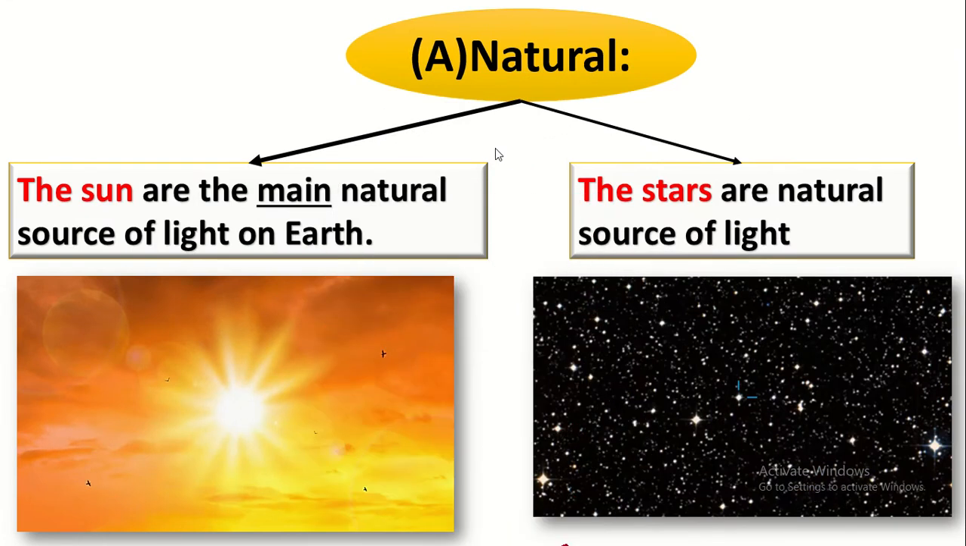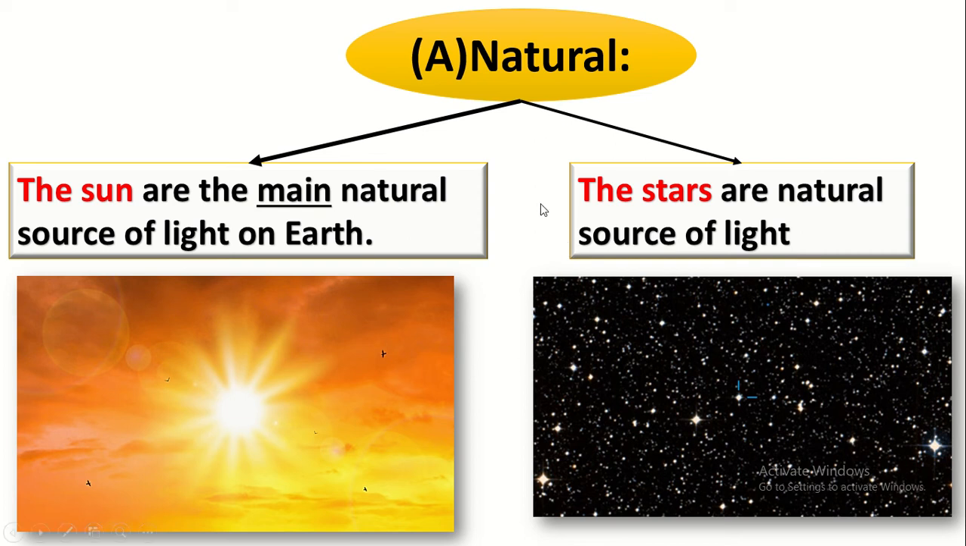Let's start with the natural sources. We have two natural sources. We cannot make them, and they just come from nature. Number 1, the sun. The sun is the main or the most important natural source of light on the earth, because the sun doesn't light just one room or one home. The sun is giving the light to all the earth. So again, what is the main natural source of light on the earth? It is the sun.